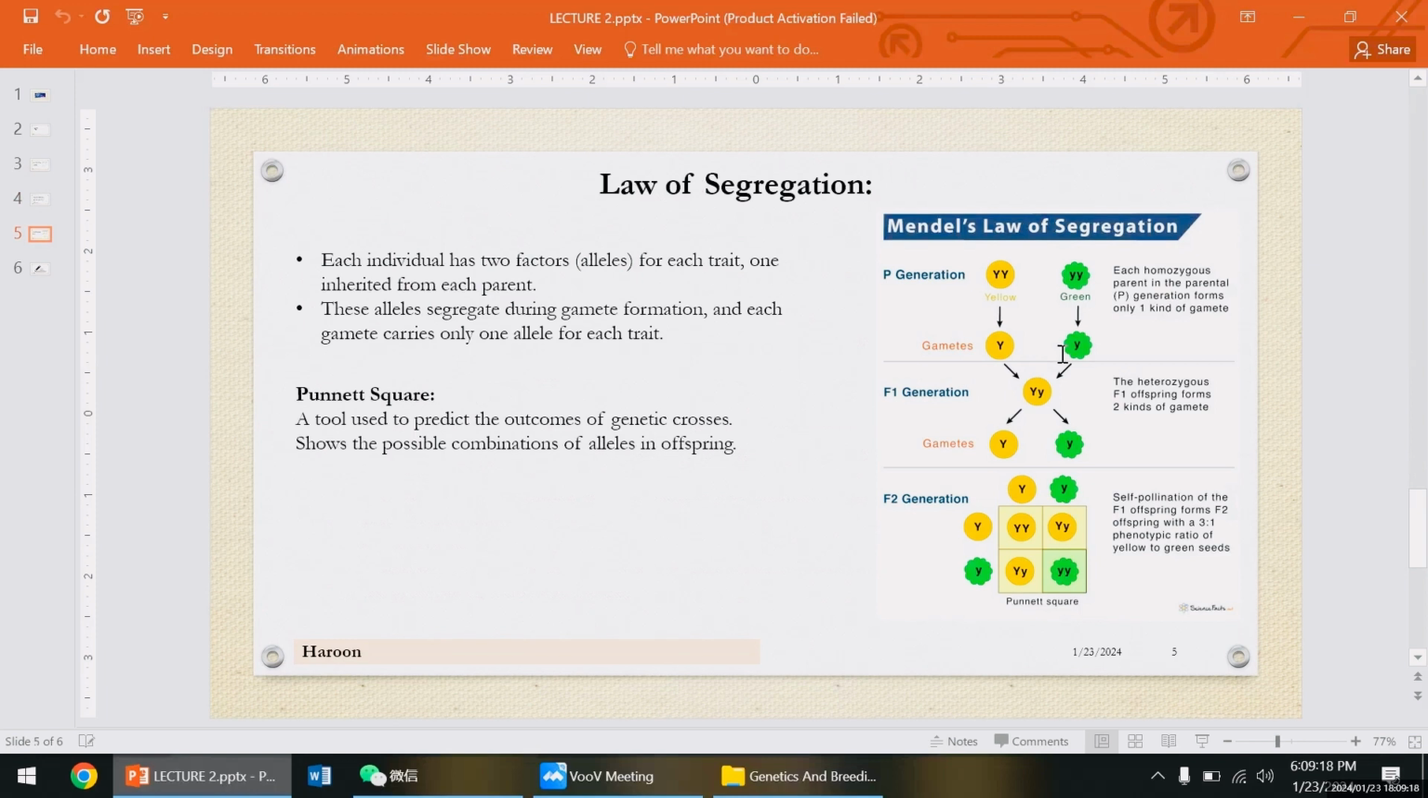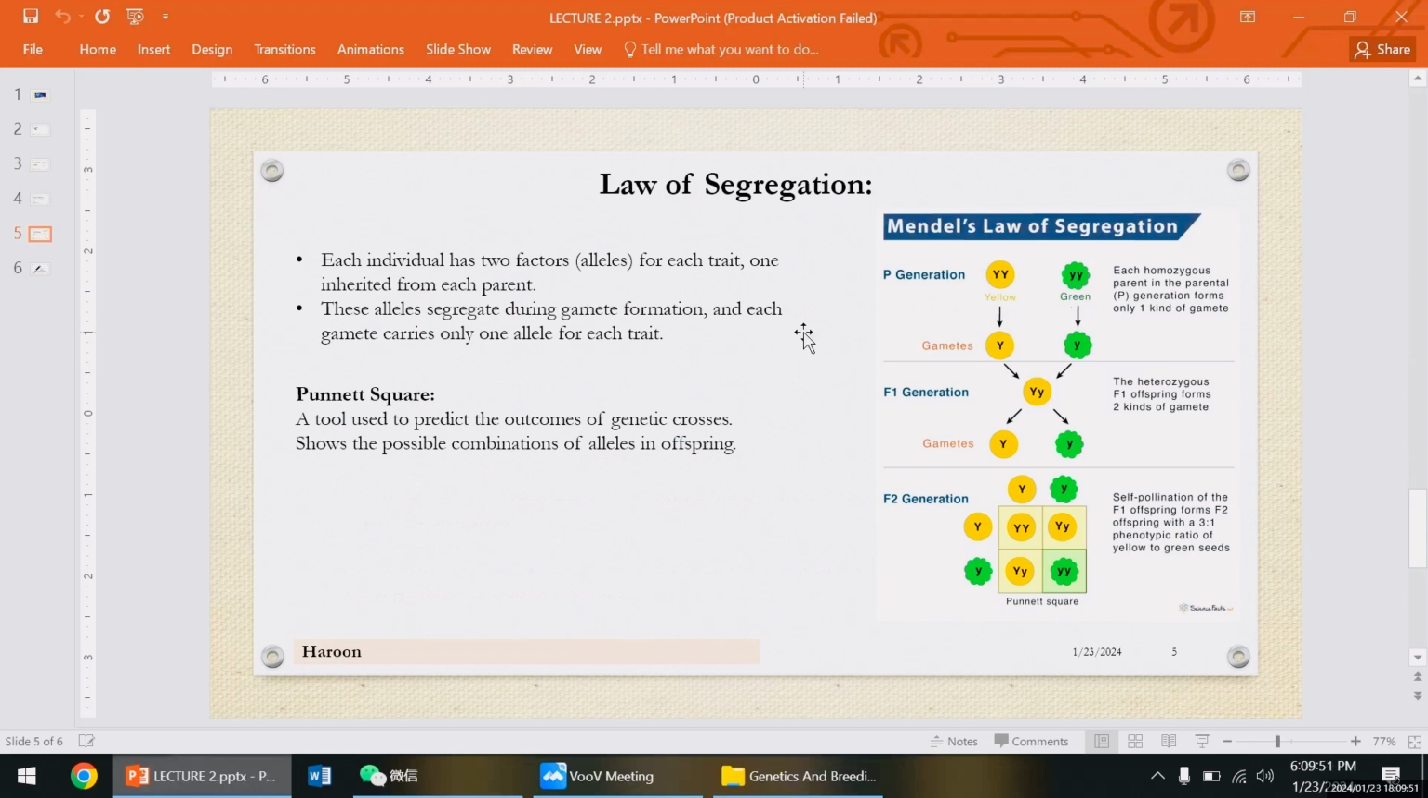So here is the law of segregation. First law of segregation, Mendel's. What is the first law of segregation? Each individual has two factors, alleles, small y small y, and capital Y capital Y. These are two alleles. You can see here, small y is two alleles. For each trait, for yellow color, they have two alleles. For green color, they have two alleles, one inherited from each parent.